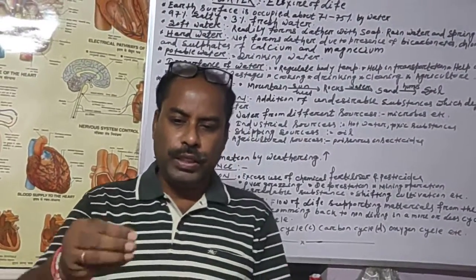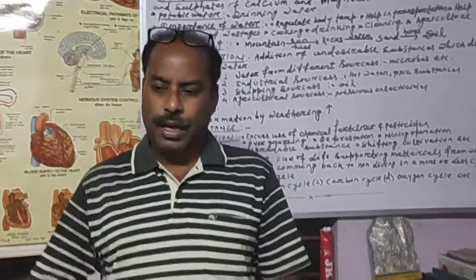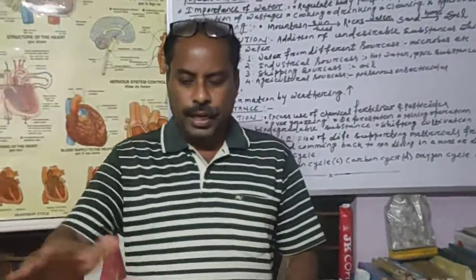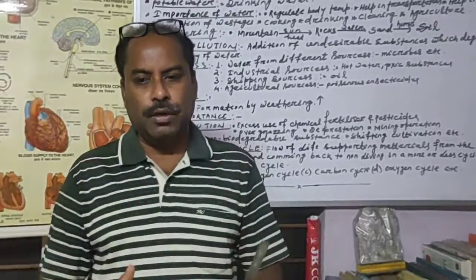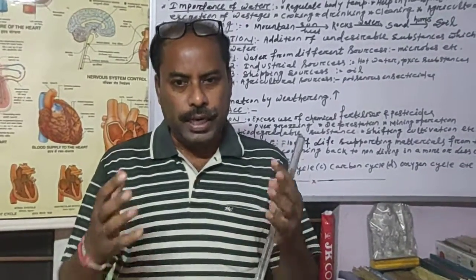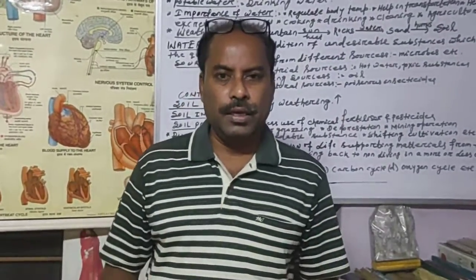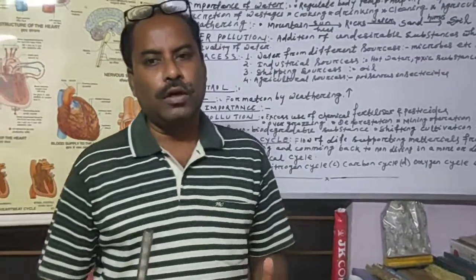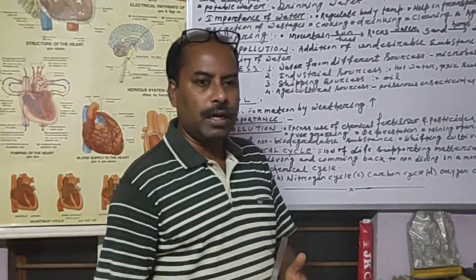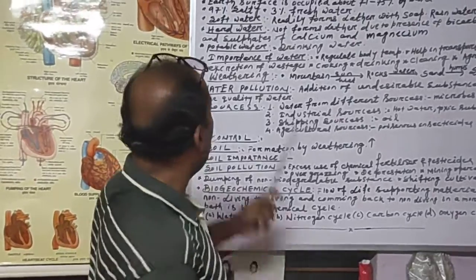When we take some water in a bucket, put some soap or detergent and just rinse it, if we get the foam, if we get the lather, what we call jhak, then it is called soft water. If the lather is not formed, then that is called hard water.